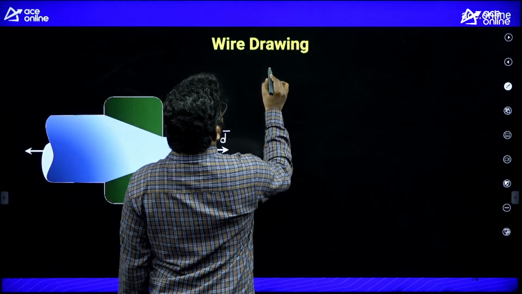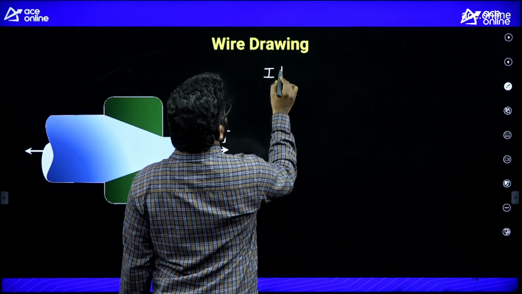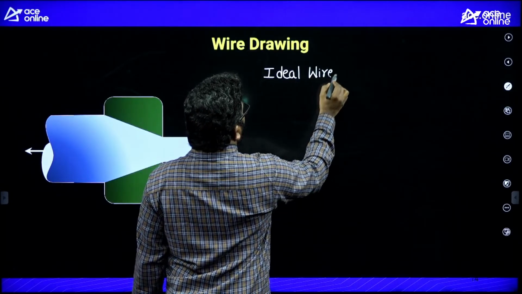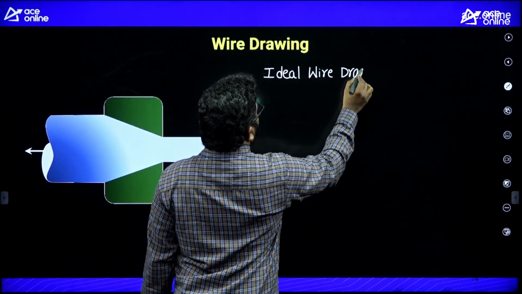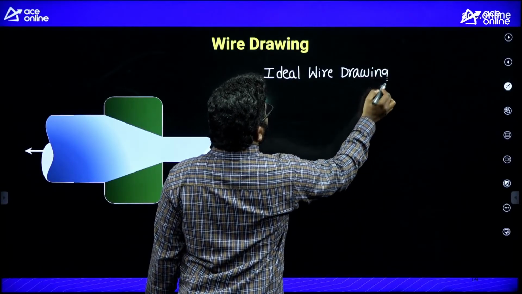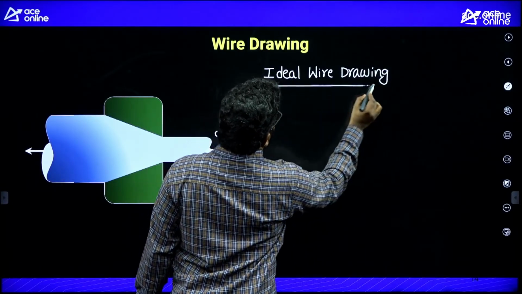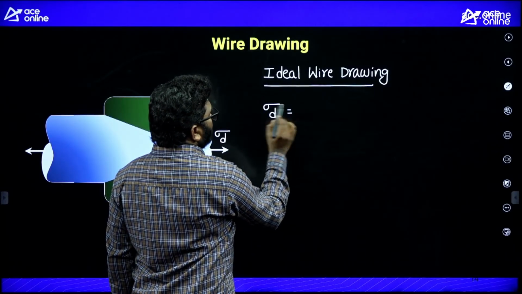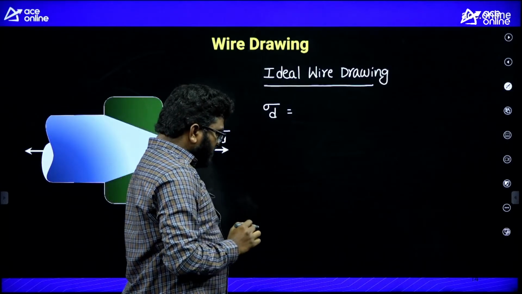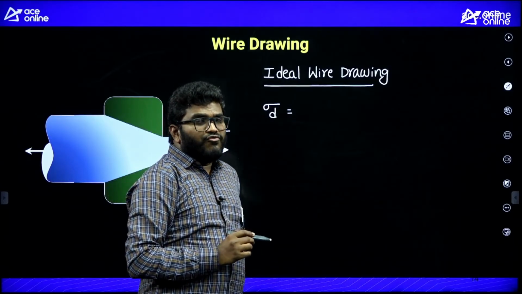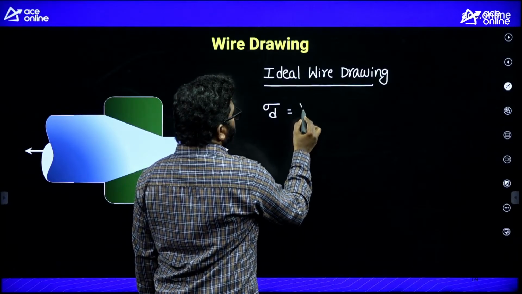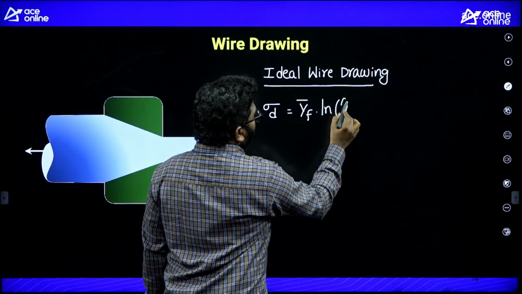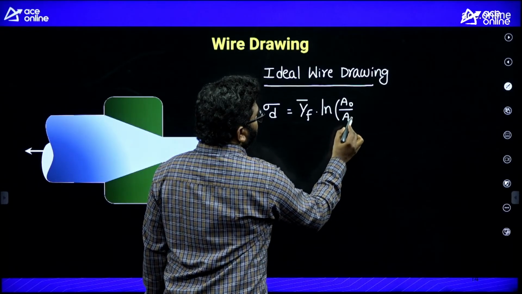So for ideal wire drawing, if we consider ideal wire drawing, drawing stress is equal to the average flow stress y bar F into ln A0 by A1.